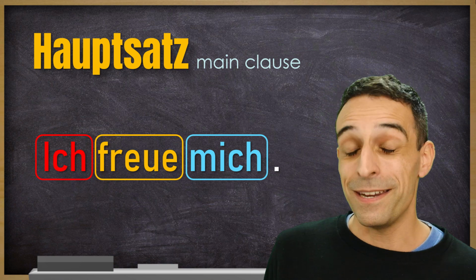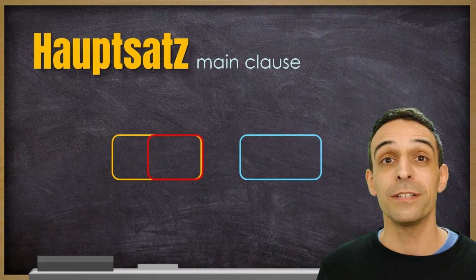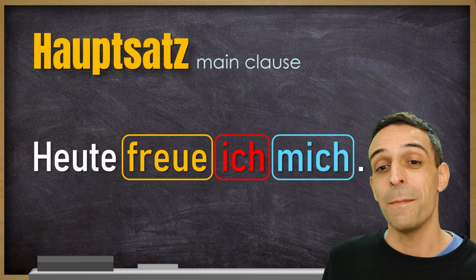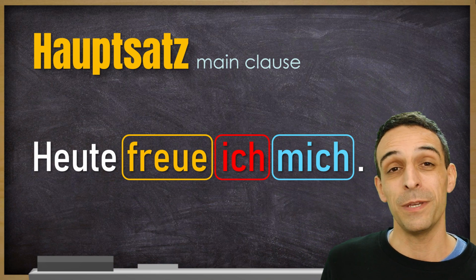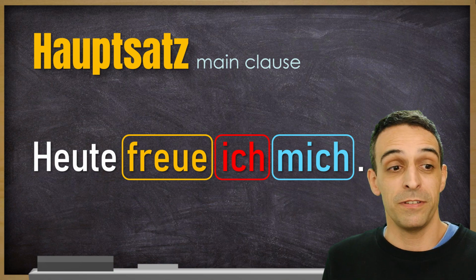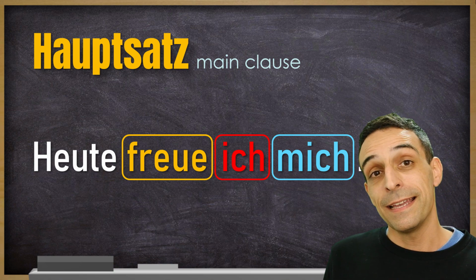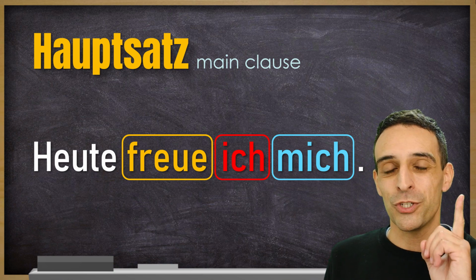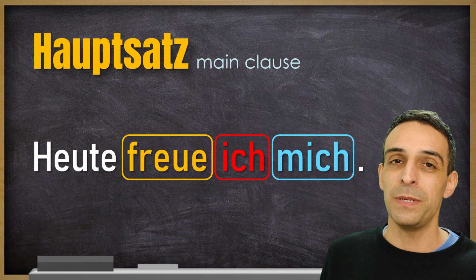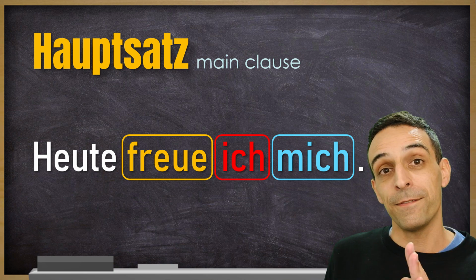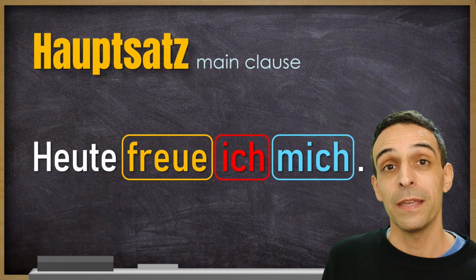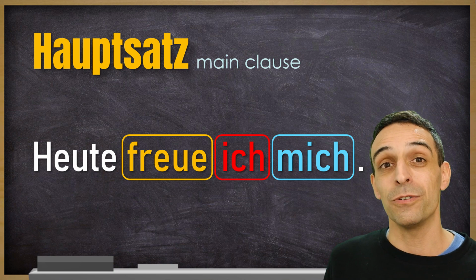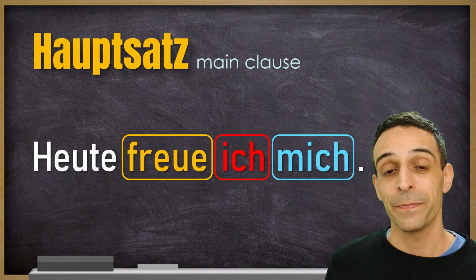Of course, your main clause can also start differently. Heute freue ich mich. So here, position 1, there's the time. Heute. Conjugated verb, freue. And then subject. The subject needs to be before or after the conjugated verb. And right after the subject, there is your reflexive pronoun.